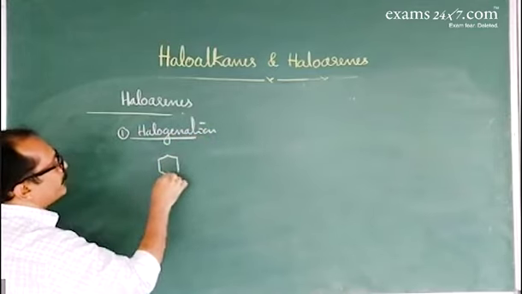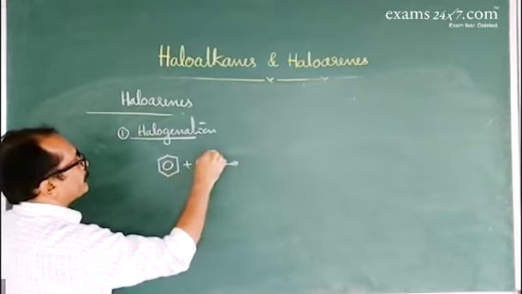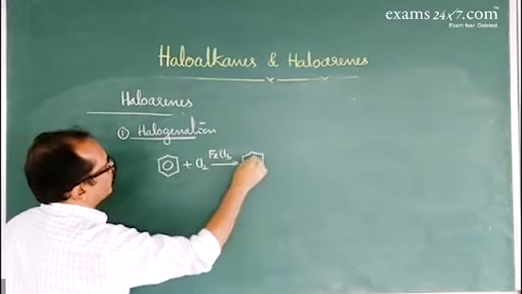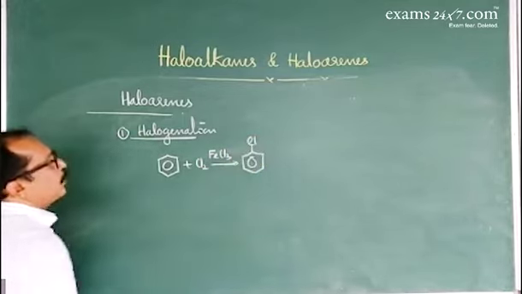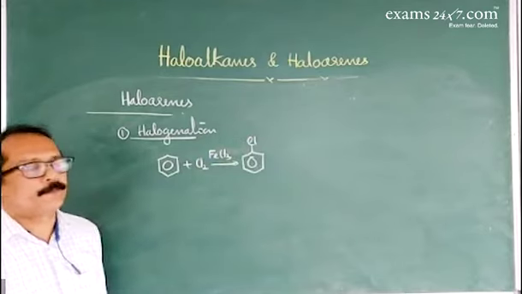When benzene reacts with chlorine in the presence of a halogen carrier, ferric chloride, that gives chlorobenzene. Or you can take bromine, that gives bromobenzene.